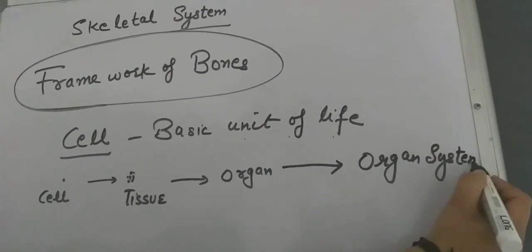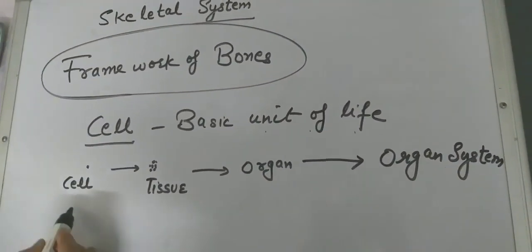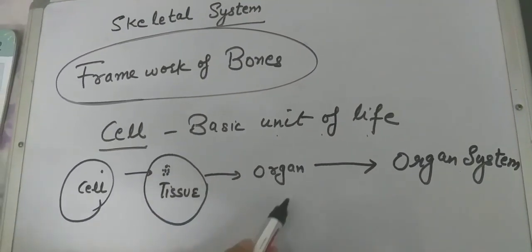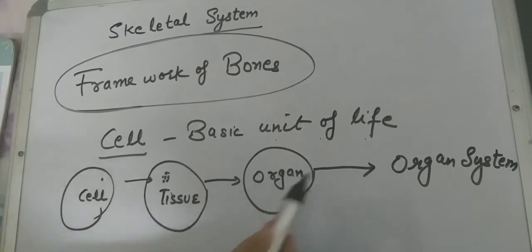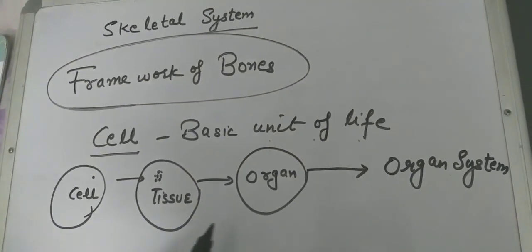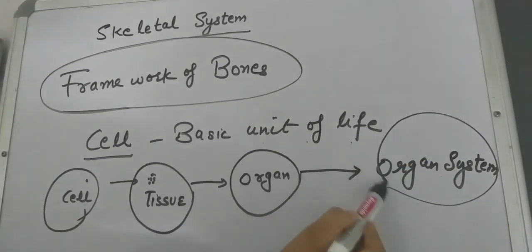Cells form tissues. Tissues form organs. And when a number of organs coordinate with each other for the work, they form an organ system.